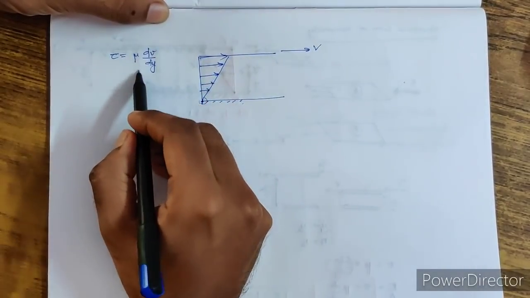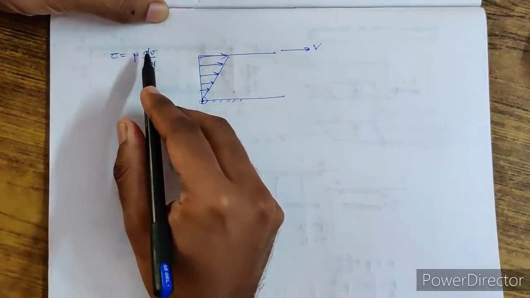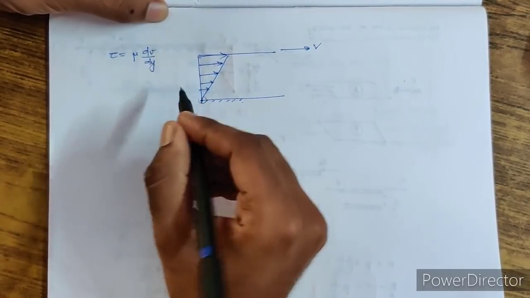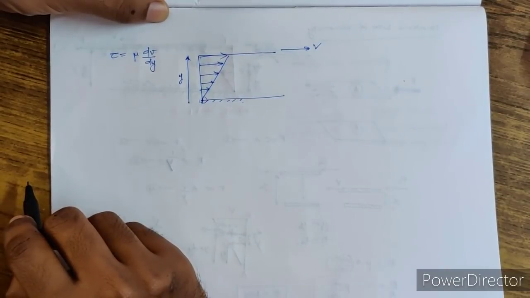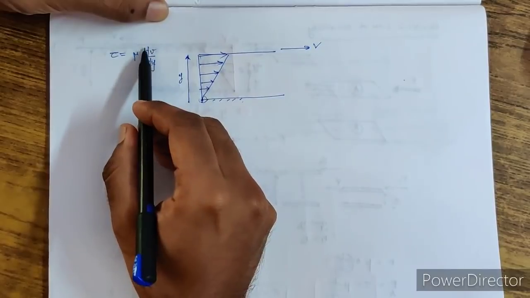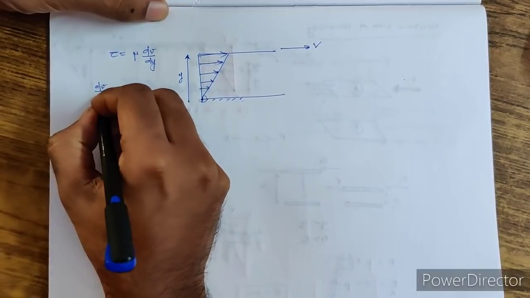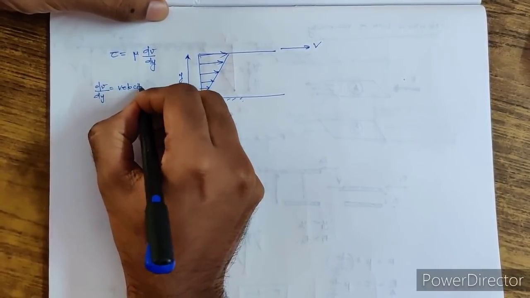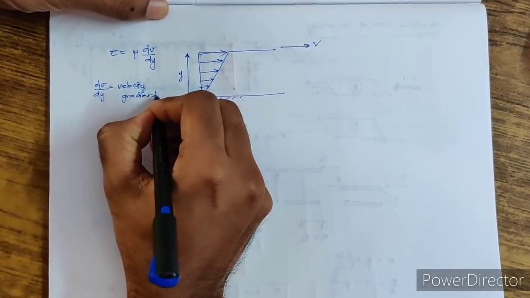Now what is this dV by dy? You always know that d by dy is a change of something. What is changing here? The velocity is changing. Y is nothing but this direction, the y direction. So v is velocity, y is this direction. So what can I say about dv by dy? dv by dy is nothing but the velocity gradient. Always remember, this term is called the velocity gradient.